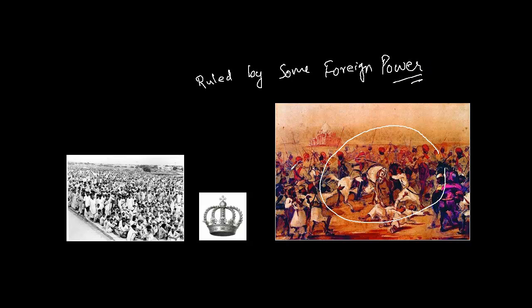You can see the war is happening. The local leaders, the local kings, the local people, they all are fighting with the British people. So it happened in 1857. It was the Indian Revolution, or rather a rebellion.